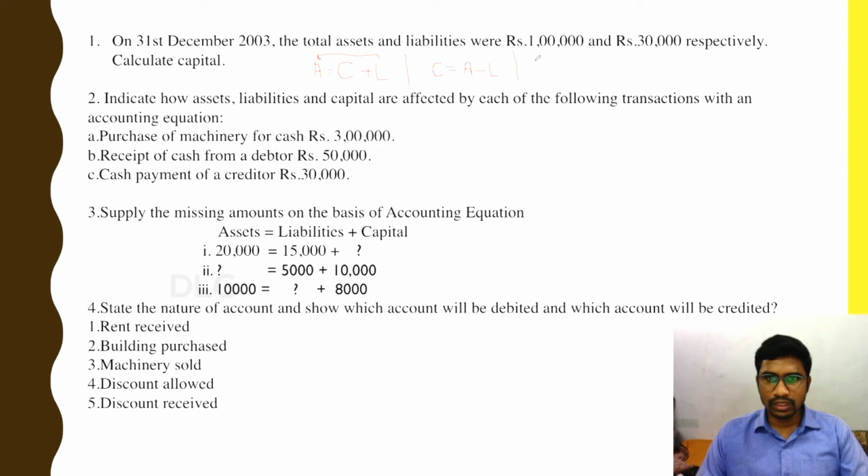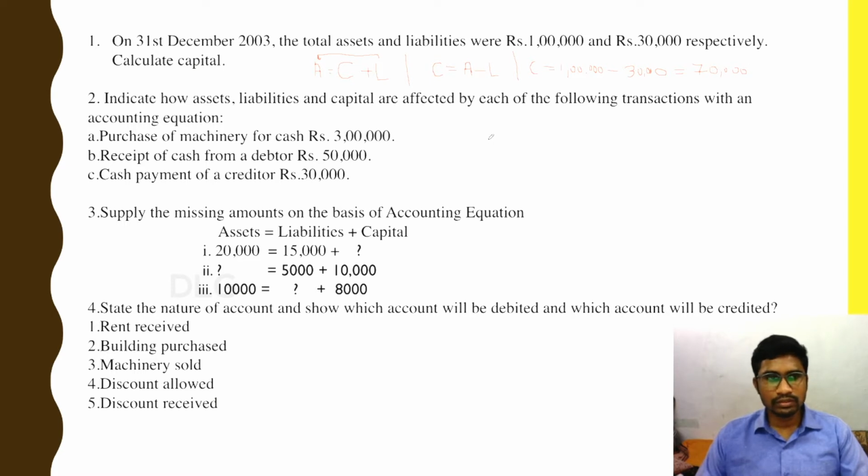Now capital equals assets, which is 1 lakh, minus liabilities, which is 30,000. So 1 lakh minus 30,000 gives us 70,000. So our capital is 70,000.